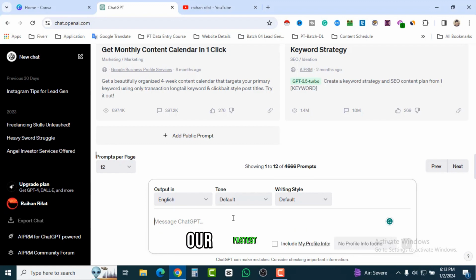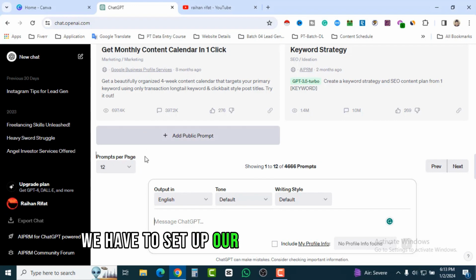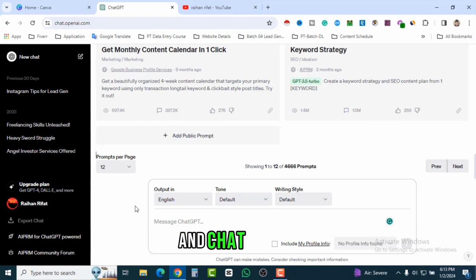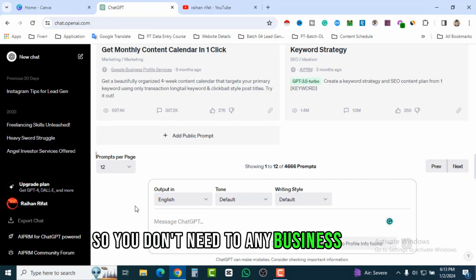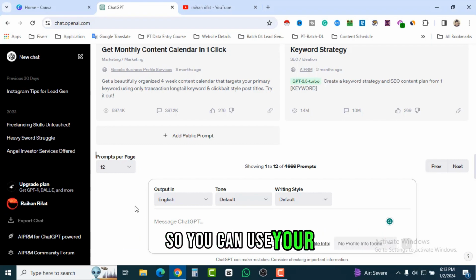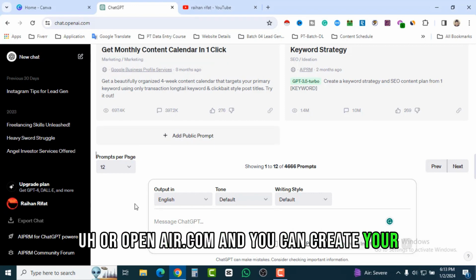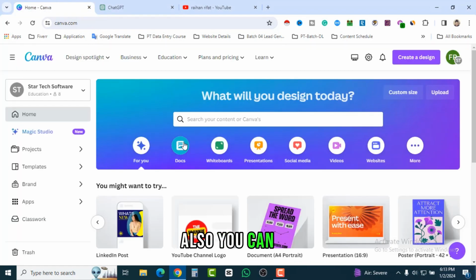First of all, our first step is to set up our ChatGPT account. You can use your Gmail account for both Canva and ChatGPT, so you don't need any business email. Just create your free ChatGPT account. Go to chat.openai.com and you can create your free account. I know all of you know how to create a Canva account, so just do it.